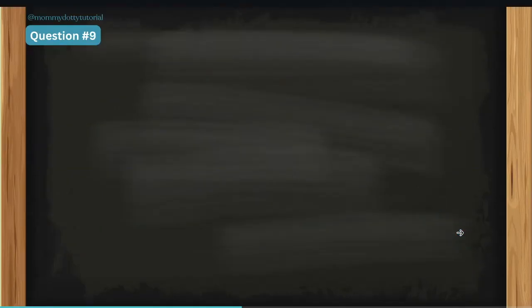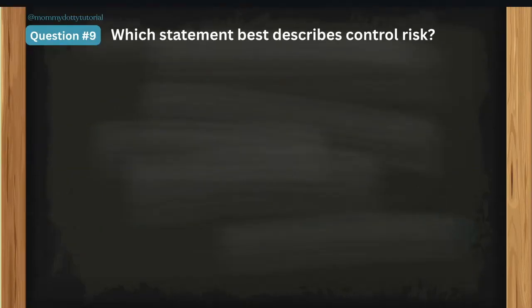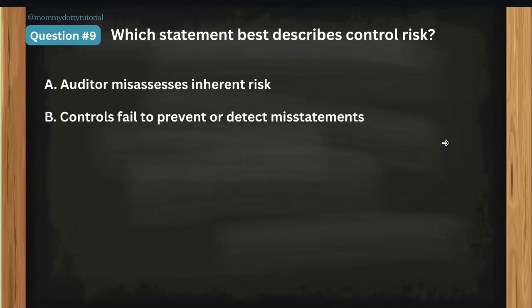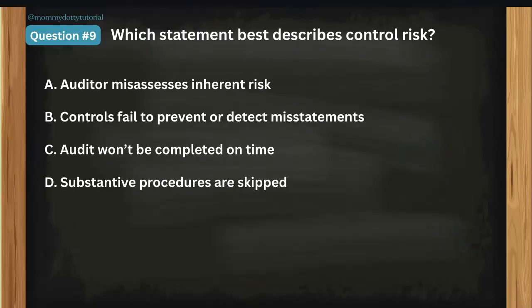Okay, let's go to question number 9. Which statement best describes control risk? A. Auditor misassesses inherent risk. So let's go back to the question. Which statement best describes control risk? Okay. Letter B. Controls fail to prevent or detect misstatements. Okay. Letter C. Audit won't be completed on time. And letter D. Substantive procedures are skipped. You may pause the video to think.